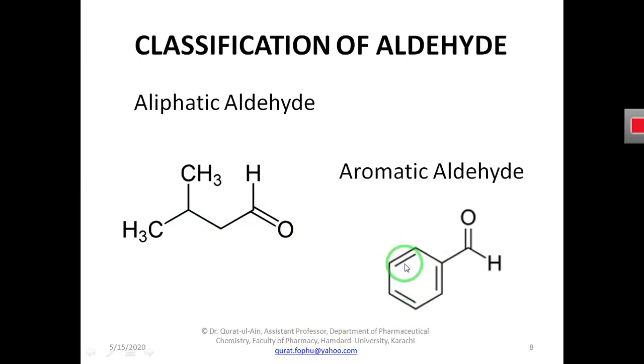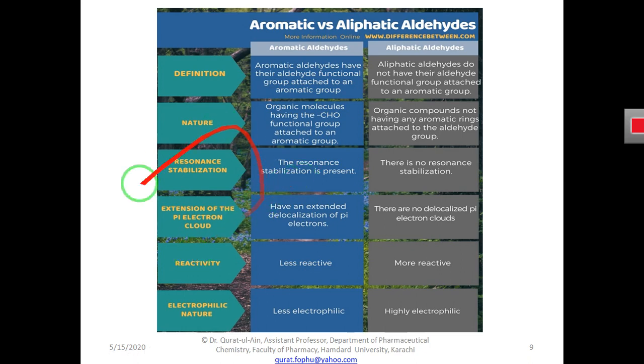And why does it have resonance stabilization? Due to the presence of pi electrons that are delocalized over this ring. The aliphatic chain does not have any ring, so it does not have any double bond or any resonance stabilization. I also explained this point, the extension of the pi electron cloud. This is the same thing I explained previously: in the ring structure the carbon atoms have pi electrons, so they are delocalized.